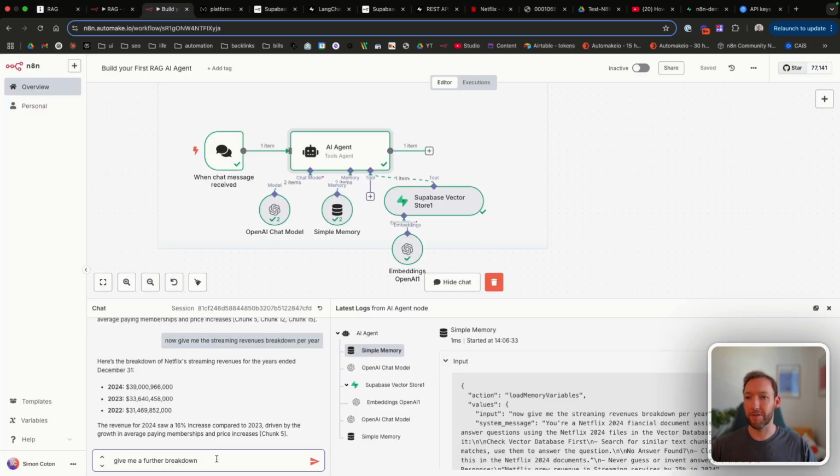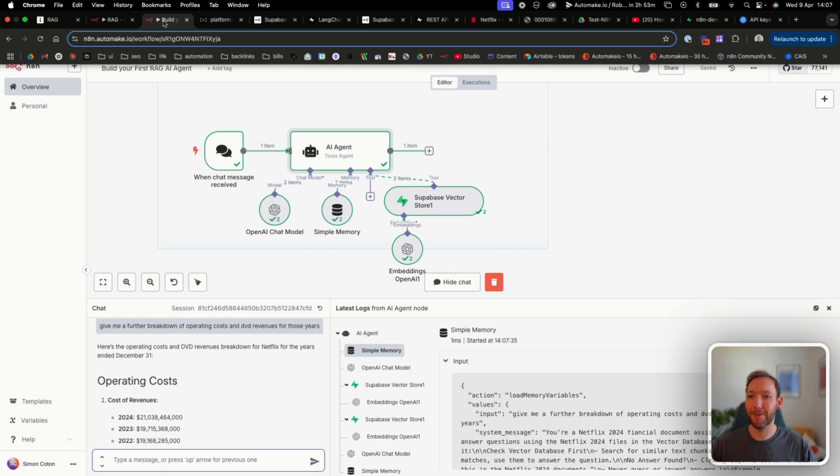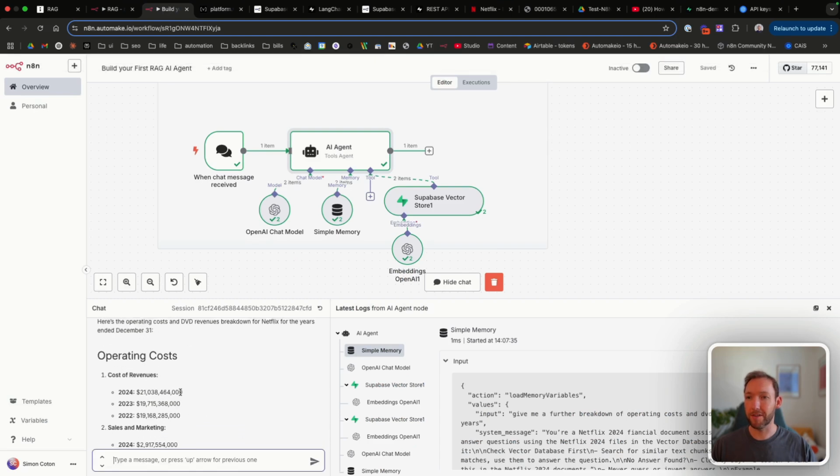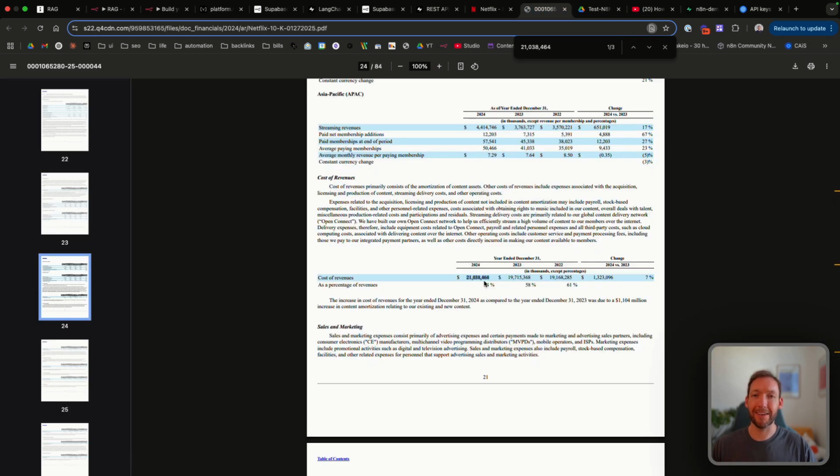So maybe if I ask, give me a further breakdown of operating costs and DVD revenues for those years. And I'm amazed to see that they still made some money in 2023 from DVDs, but none in 2024. So it's finally out. So it's given us all the different operating costs here. So let's just check one, operating cost of revenues. And I think it's possibly multiplied this all by 1,000 by accident, but let's see if we've got this number. Costs of revenues. So it has understood the query there and pulled the correct number again.